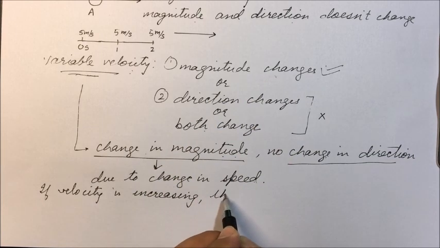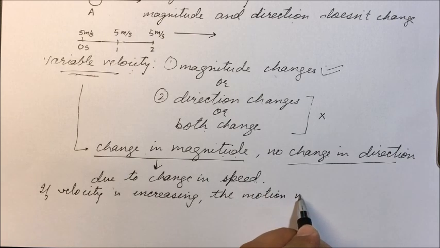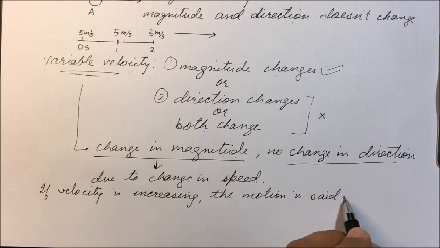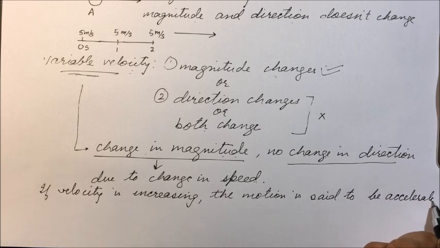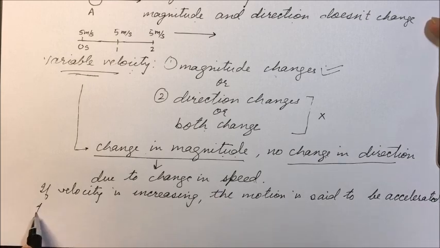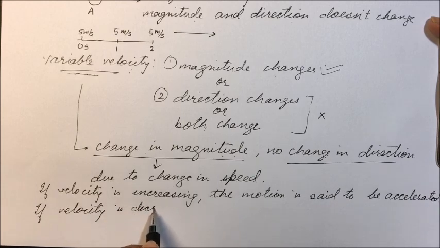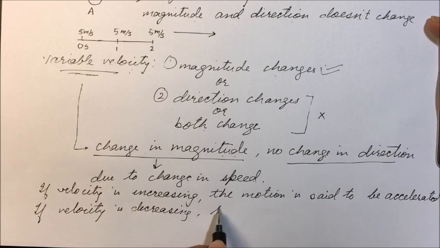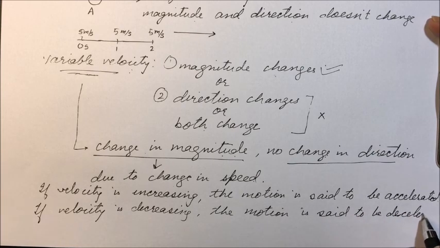If the velocity is increasing, the motion is said to be accelerated. Now if velocity is decreasing, the motion is said to be decelerated or retarded.